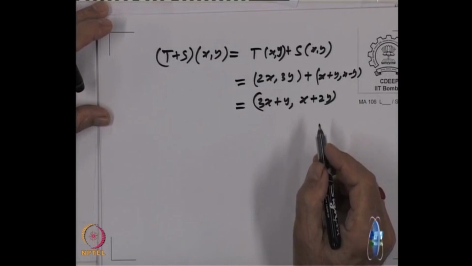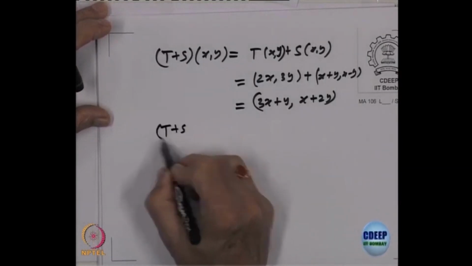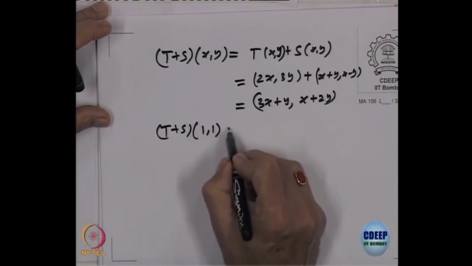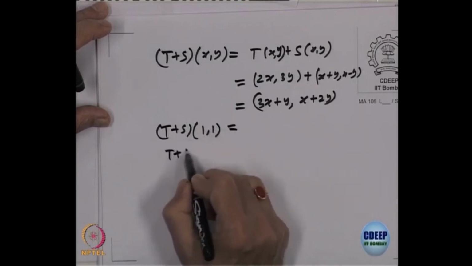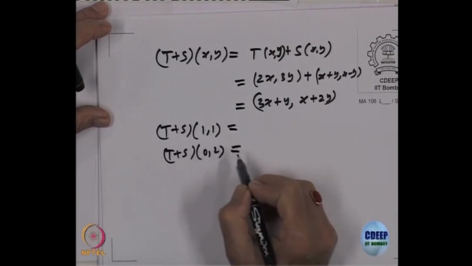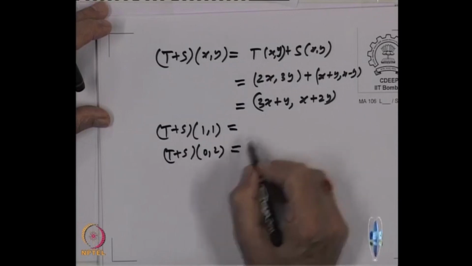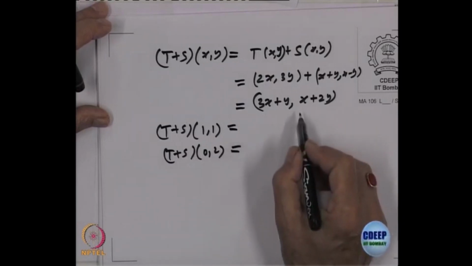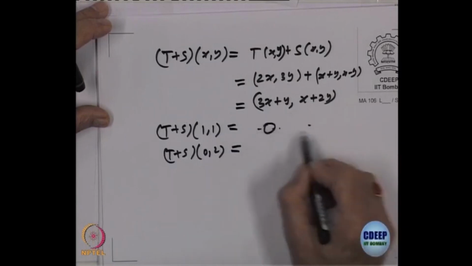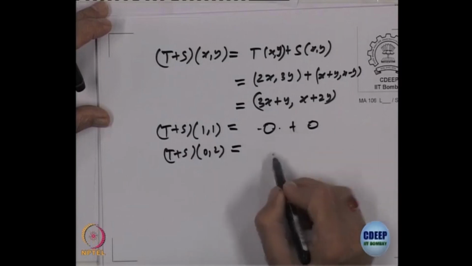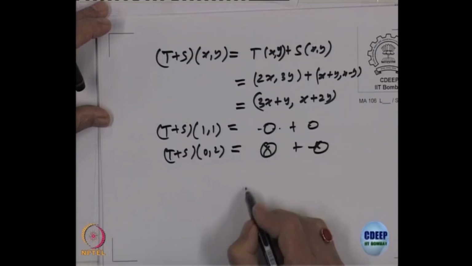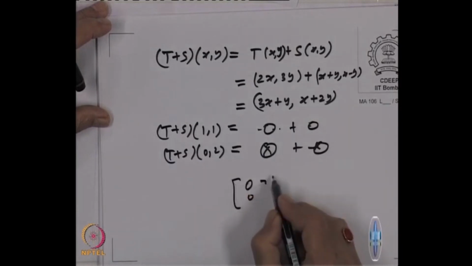Once we have that, we have to find T plus S of the basis elements. For C, what is T plus S of (1, 1)? What is T plus S of the second element (0, 2)? Find this as a linear combination of the basis. You will get some vectors, which give the rows.